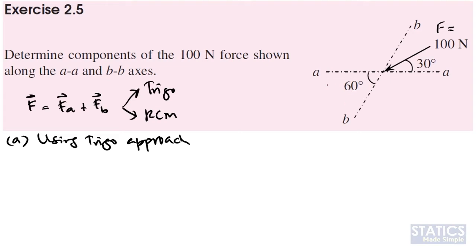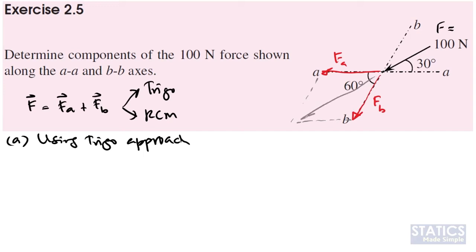So the vectors are supposed to be along this orientation. Why should they be along this orientation? Because the sum of them should give you F. So we can say this is FA and this is FB, such that the sum of them will give back F,